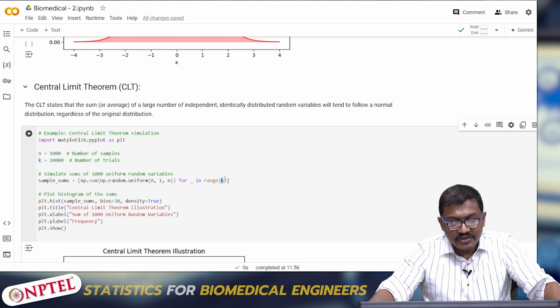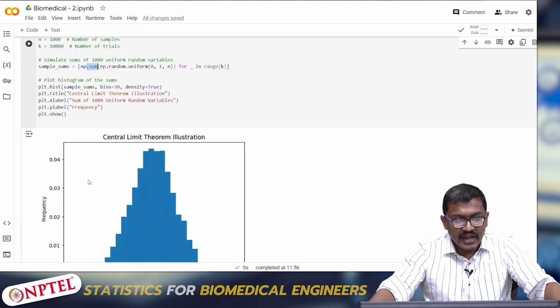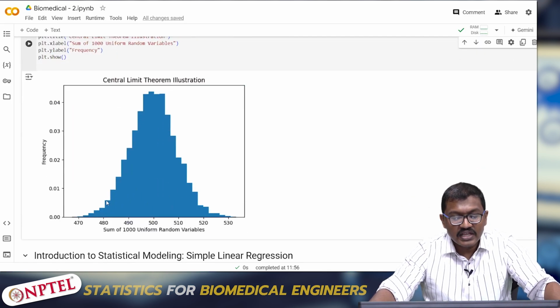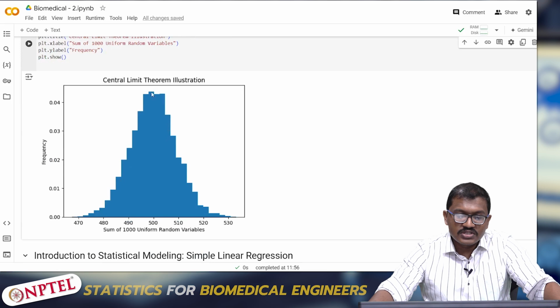So for every trial in a range of 10,000, I am going to create 1,000 values between 0 and 1, and I am going to add such values. When I add such values, see it clearly, even though I have conducted 10,000 trials of 1,000 samples, the plot shows that it still follows a normal distribution. This clearly proves our central limit theorem.